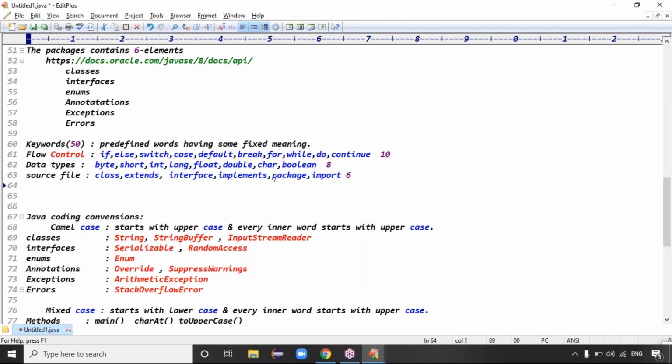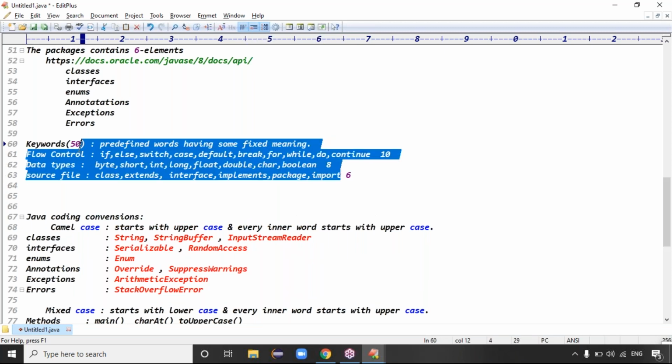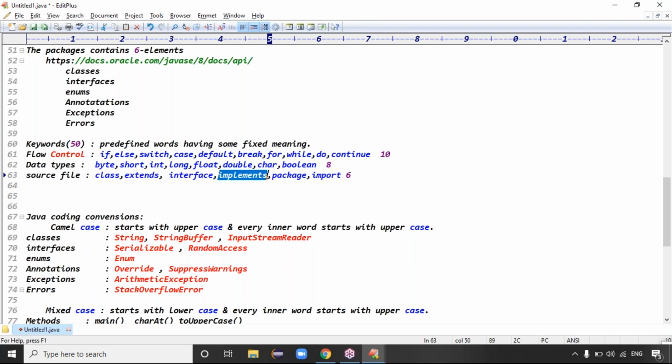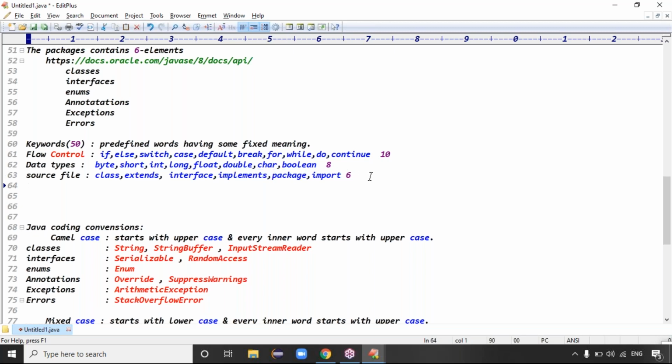So forget about what the interface is, what the implements is and all. Just see what the keywords are first of all. So at the end of the class, just try to check, okay, do I know what an interface is or not, when we use implements, when we use the package and import statement. You have to check like that. Are you clear? First category is the flow control statements. Next is the data types. Next one is the source file keywords.